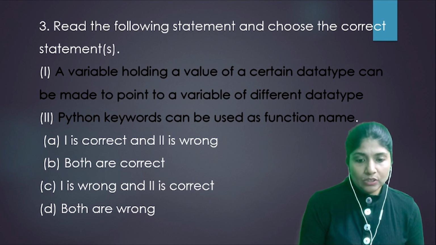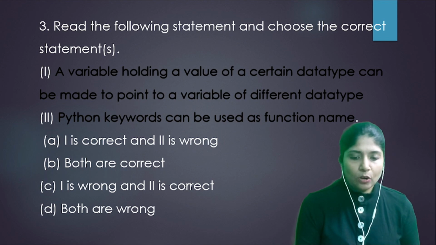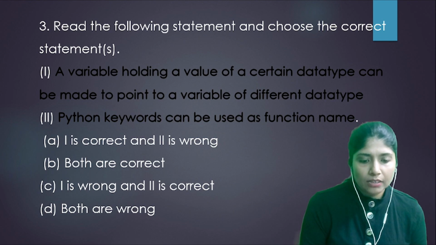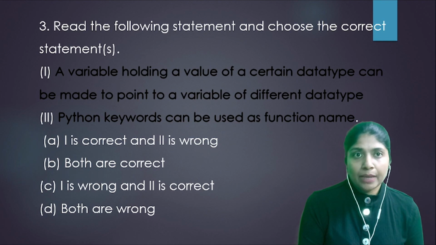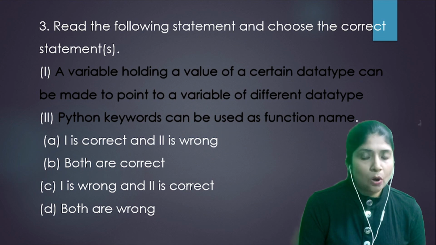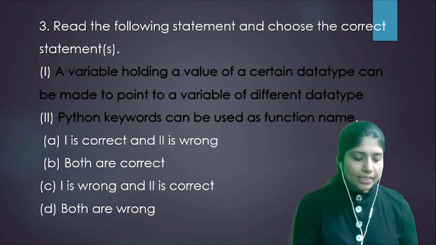Option A says 1 is correct and 2 is wrong. Option B says both are correct. Option C, 1 is wrong and 2 is correct. Option D, both are wrong. So we know that dynamic typing is allowed. So statement 1 is correct and statement 2 is wrong. So option A is the correct answer.